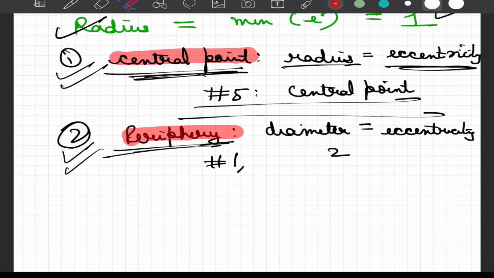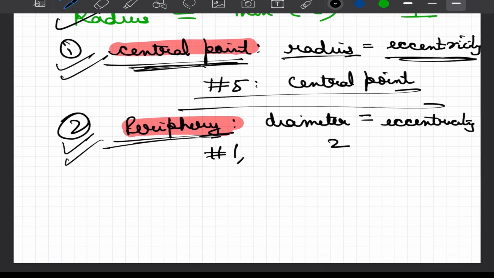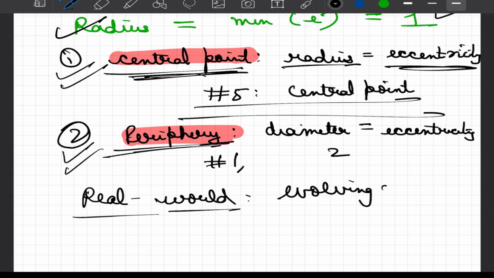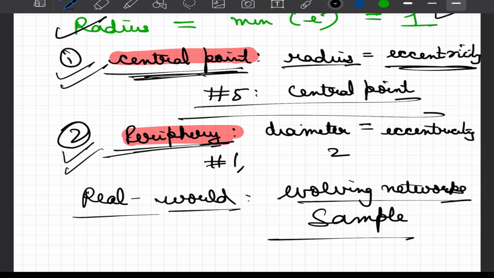However, there is a challenge associated with the calculation of central point and periphery, because when we go to real world systems, we are always dealing with either evolving networks or evolving graphs, or we are dealing with a sample of a given graph.